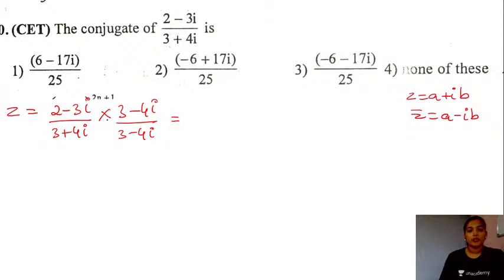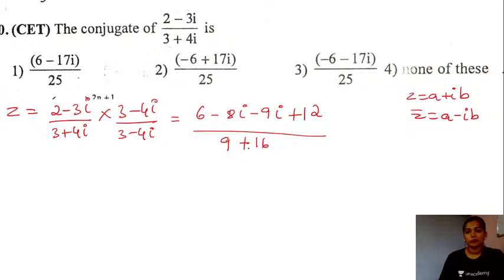So multiplying the numerator, you will have this as 2 3s are 6 minus 8 iota, and then you have minus 9 iota minus 12 iota square, that is plus 12, divided by, here in this case, 9 minus 4 iota the whole square, that is minus 16.